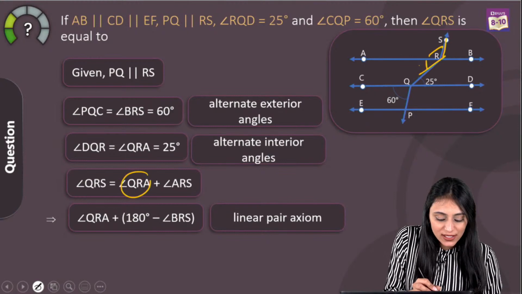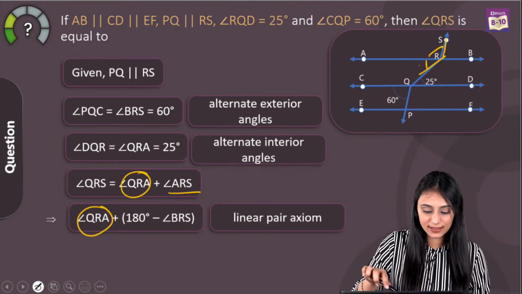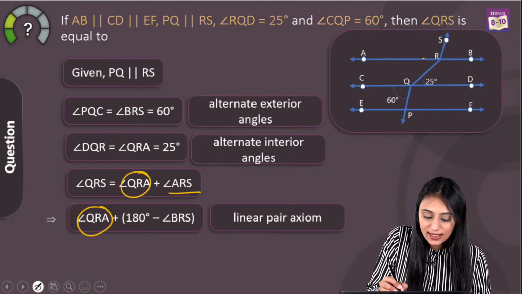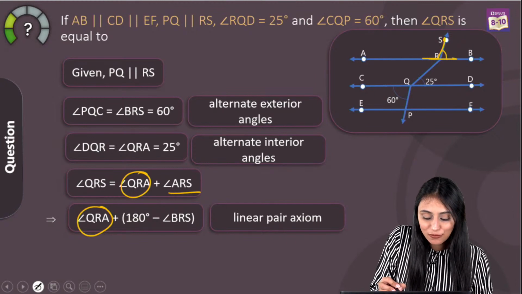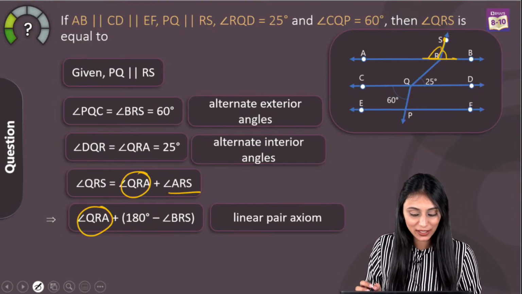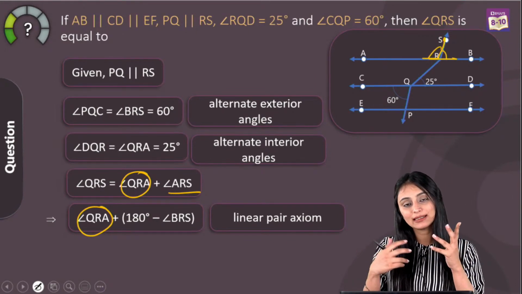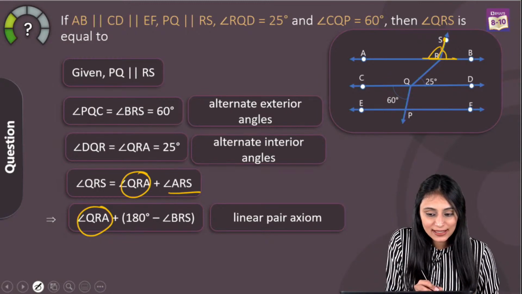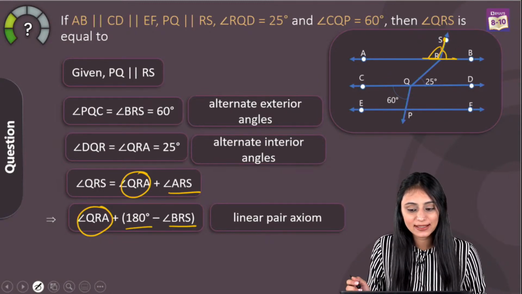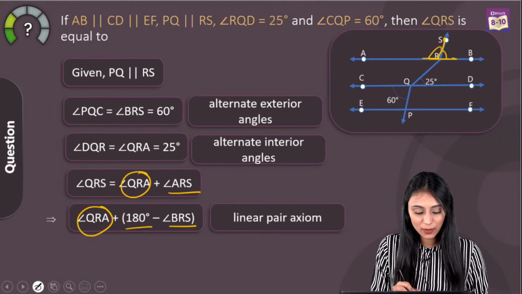So this QRA is written as it is. This ARS, if you carefully look at this angle ARS, is basically forming a linear pair over here with angle BRS. So in a linear pair, we know that their sum is 180 degrees. So from here I can say 180 degrees minus angle BRS. Yes, using the linear pair axiom.